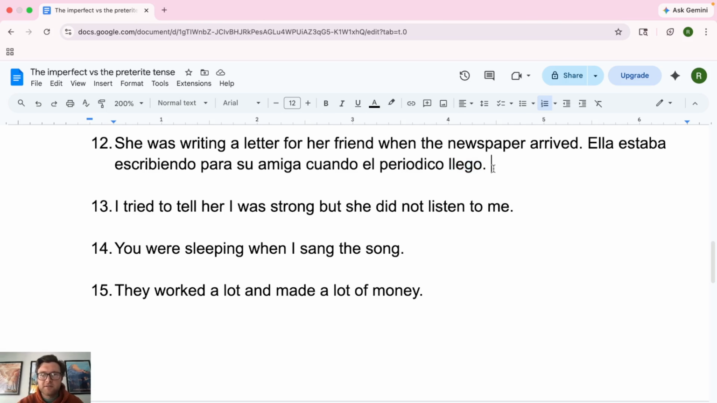I don't know why it's not tildeing for me right now, but "llegó" gets a tilde. And then "estaba" is "estar" in the imperfect. So we're using the imperfect of "estar" for the past progressive in Spanish. All right, "estaba escribiendo para su amiga."